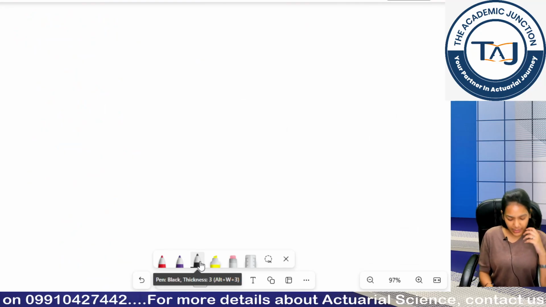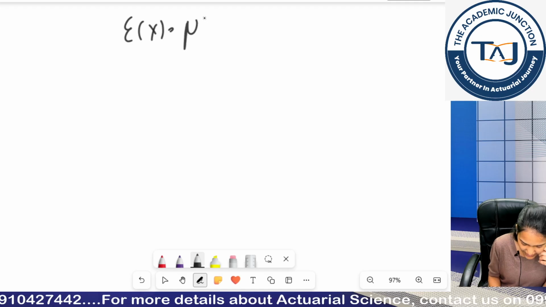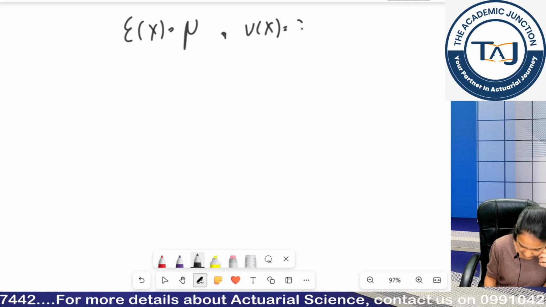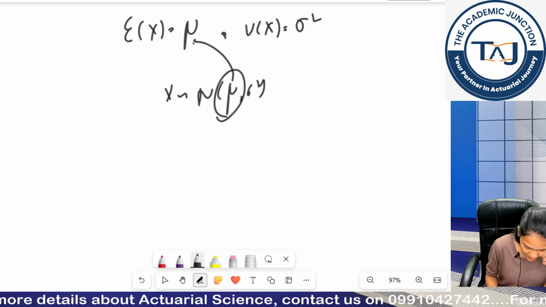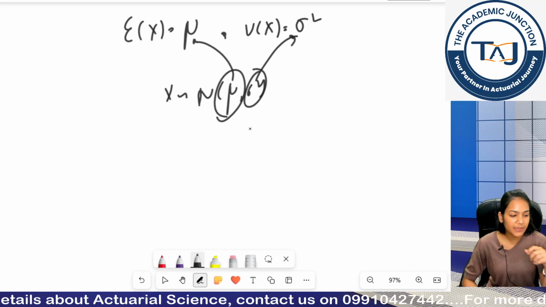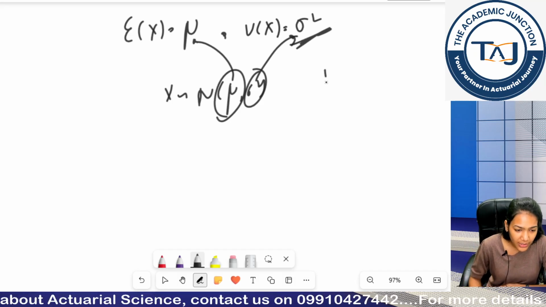Now moving forward, its expectation and variance are its parameters only. X follows normal mu comma sigma square. So my first parameter is my mean, my second parameter is my variance. This is the notation, sigma square.